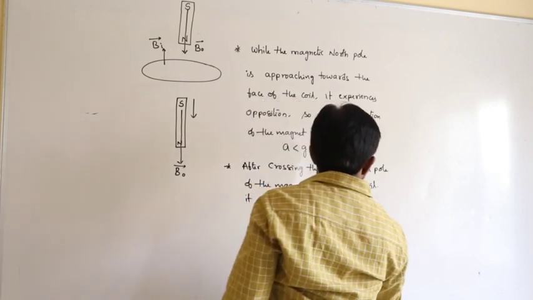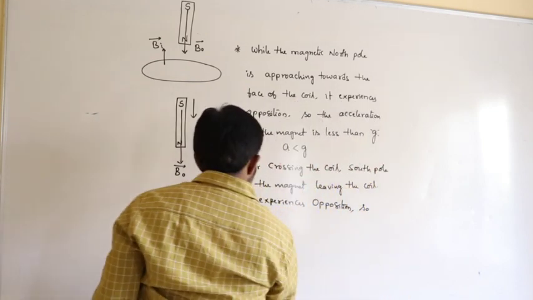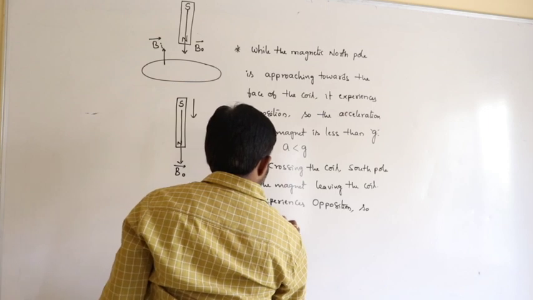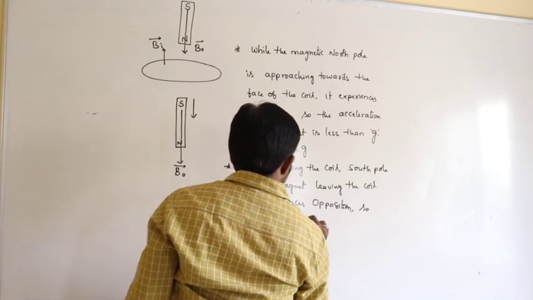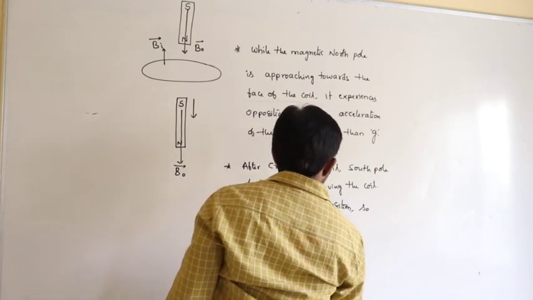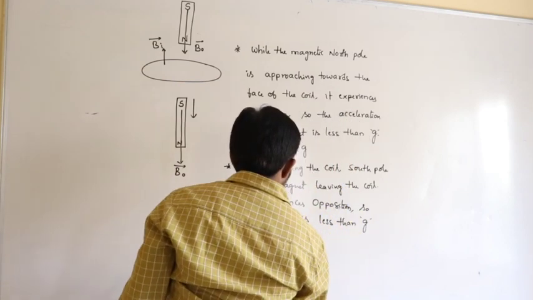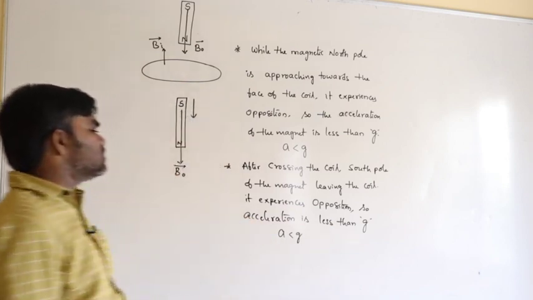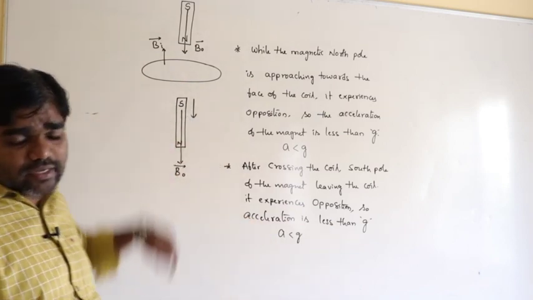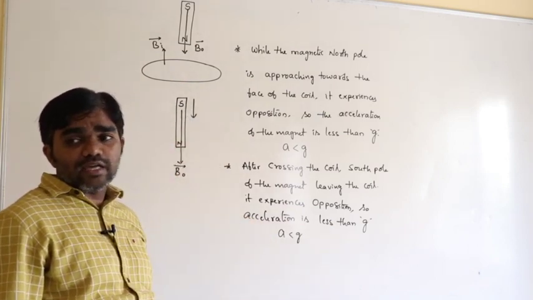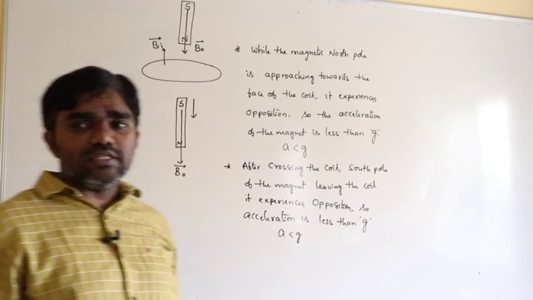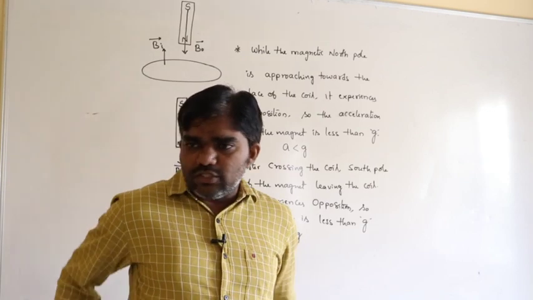So again, acceleration is less than g. In both the situations, the acceleration of the magnet must be less than g. So this is the situation.